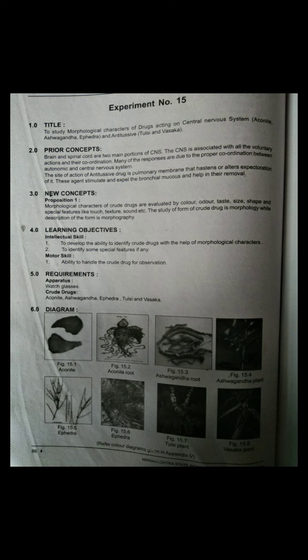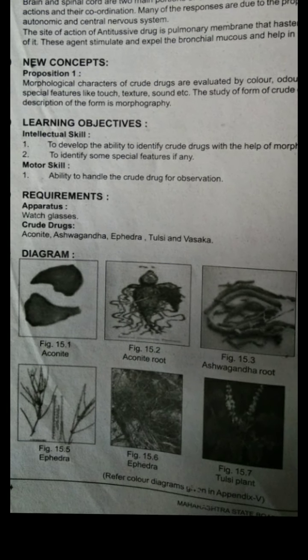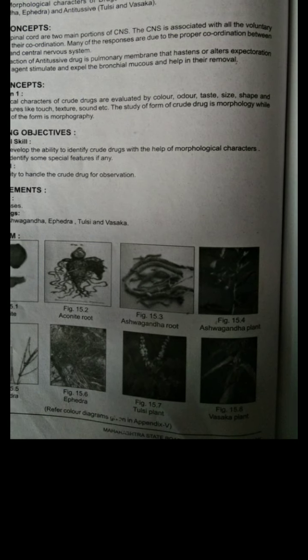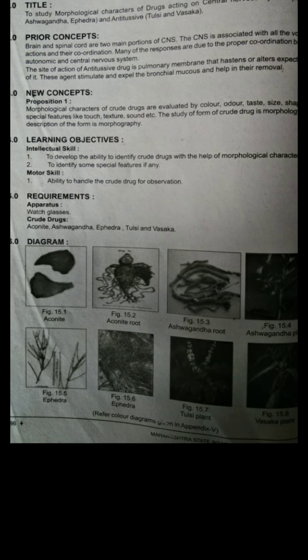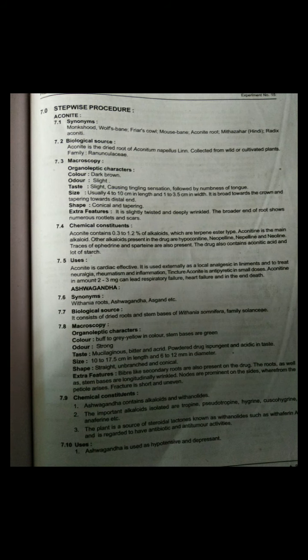Now here are the diagrams of aconite root, ashwagandha root, then ashwagandha plant, ephedra, then tulsi plant and vasaka plant. Okay, now see the stepwise procedure. First is aconite. Synonyms of aconite: monkshood, wolfsbane, friar's cowl, mouse bane, aconite root, mithazahar in Hindi, then radix aconiti.